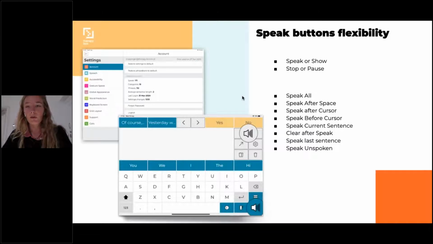This gives more flexibility than before, because in Predictable 5, as soon as you hit the speak button, it would just read the whole message without stopping. Now you can both stop or pause as well. As soon as you start playing your message, your speak button becomes a pause button or a stop button, depending on what you chose from the settings.